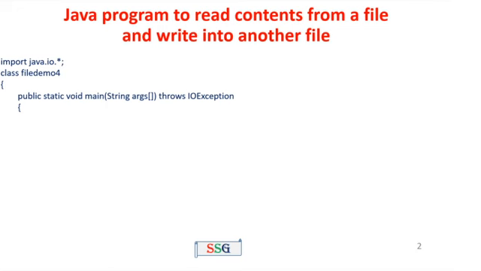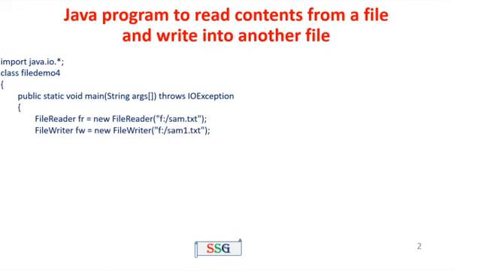Here the file name is FileDemo4. public static void main(String[] args) throws IOException, no problem. We are using two files, one for reading and another for writing. So we have to create objects for FileReader as well as FileWriter. The first one, FileReader fr = new FileReader("f:samp.txt"). The next one, the FileWriter object, FileWriter fw = new FileWriter("f:samp1.txt"). That means you read the contents from samp.txt and write into the samp1.txt file.